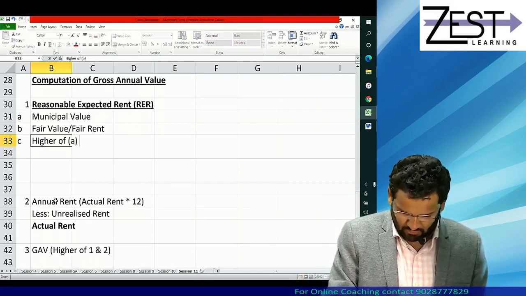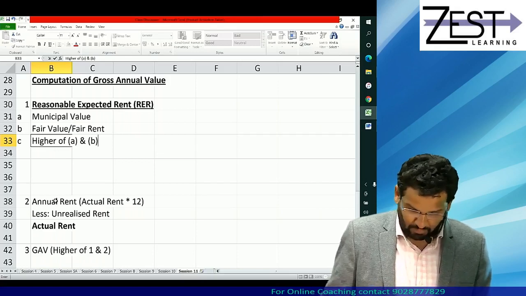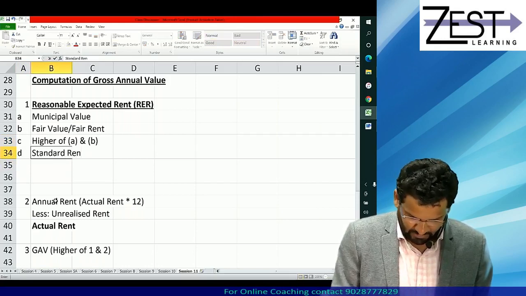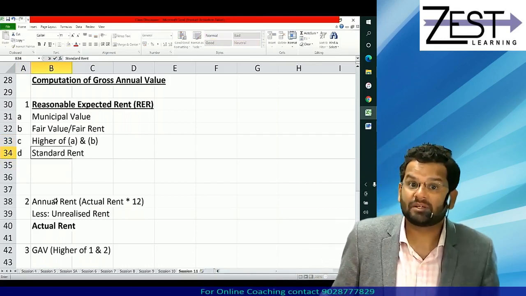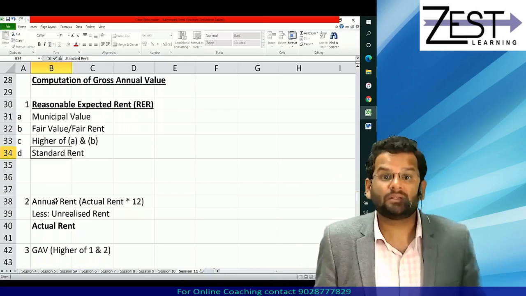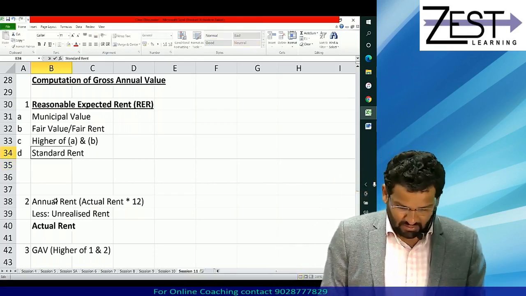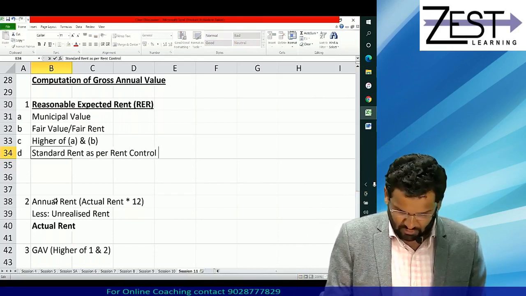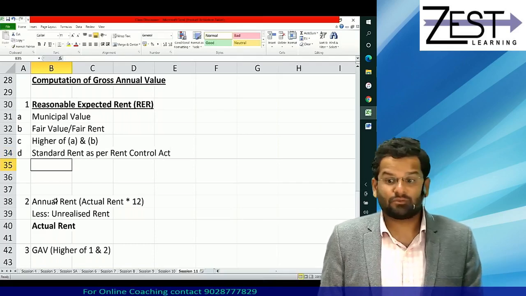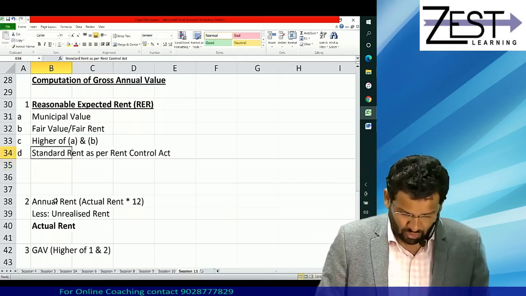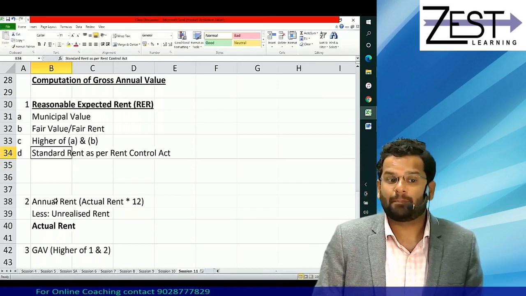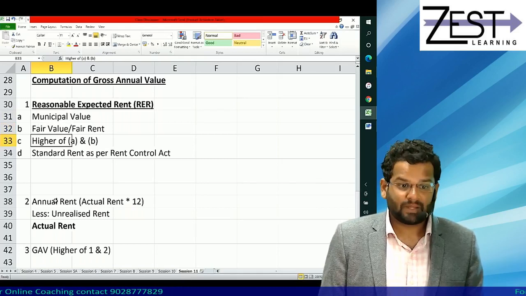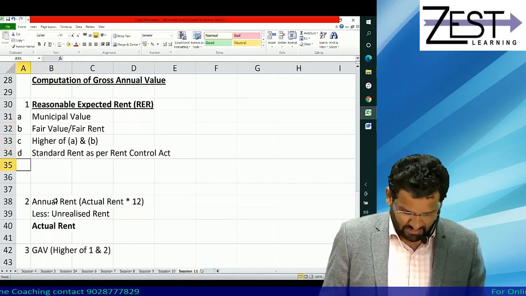Government says consider higher of A and B, but they say compare it with something called standard rent. Compare it with what? With standard rent. This standard rent is given by government as per Rent Control Act. See, it might not be available practically. So if it is not available, then you will say not applicable, and you will just consider A and B, whichever is higher, as your reasonable expected rent.